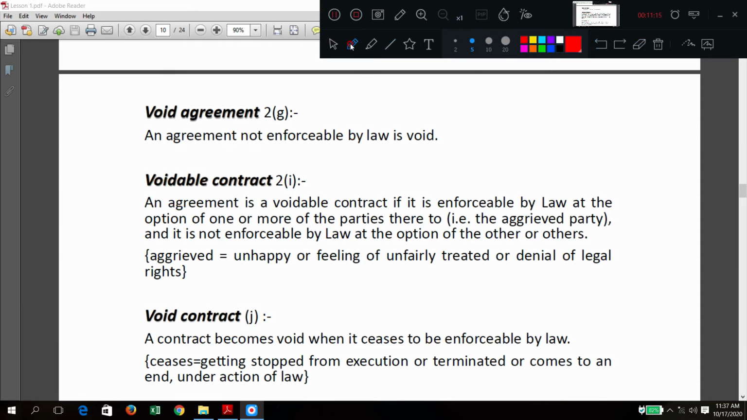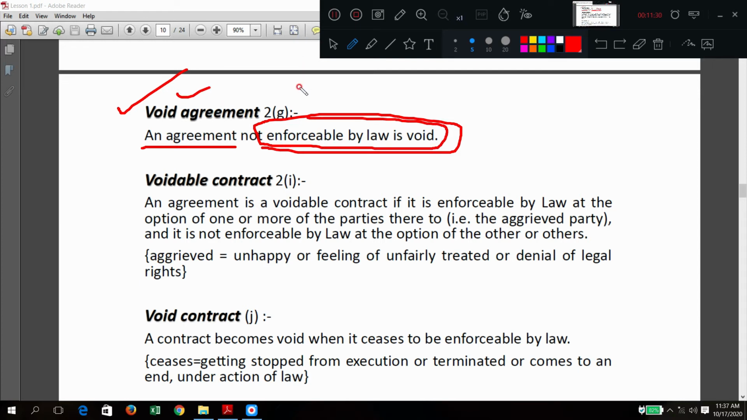Now here there are some types of contracts. Void agreement. Void agreement means what? We were discussing, no, null and void like that. Okay. So that agreement which is not enforceable by law, that is called a void agreement, which is not at all possible to perform under that country's law or land's law. So that's called a void agreement.